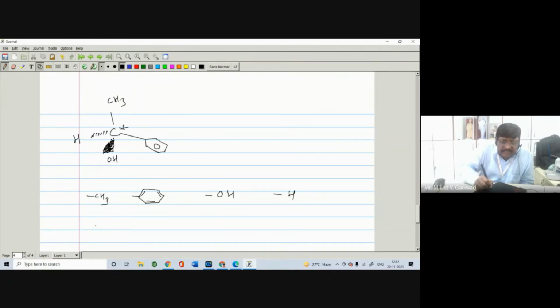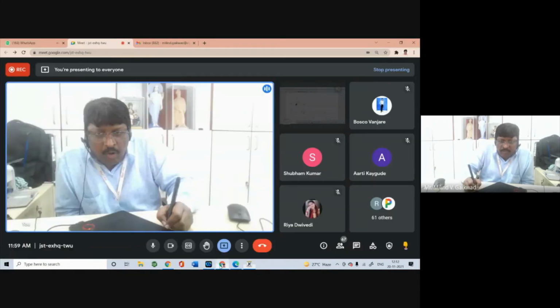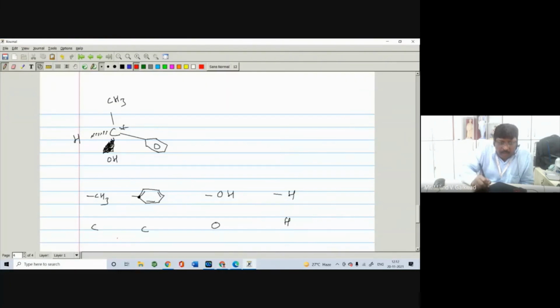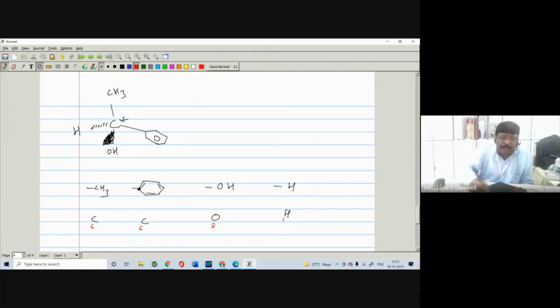In this case, this carbon is directly attached to carbon, here is also carbon, here is oxygen, and here is a hydrogen. The atomic numbers of these are 6, 6, 8 and 1. So tell me, which has the first priority?